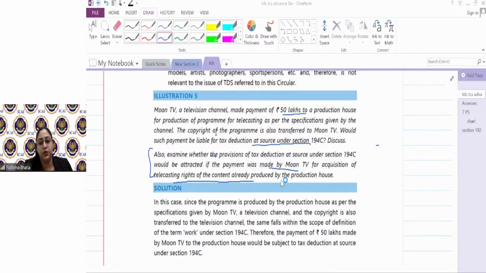Ritu, suppose I am making payment to an advertising agency, 194C, fine. Now if the advertising agency gets an ad made from a production house, then they are deducting tax on the production of an ad. That is again also 194C for broadcasting, because that involves requirements and specifications. But you have to see transaction by transaction what the transaction is between the two parties. What is the nature of the transaction between deductor and deductee?